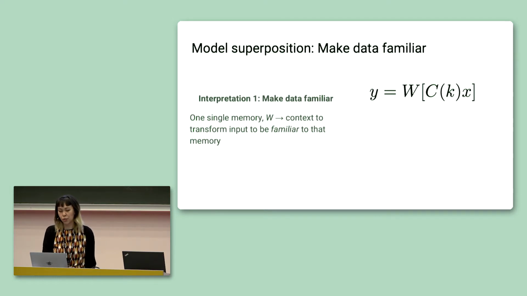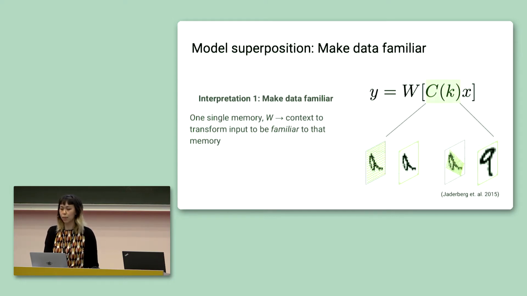Many transformations in the natural world are geometric, and so in this case, we can restrict the context matrix C to represent an affine transformation over the coordinate space of the input. The index K into C represents the parameters of that transformation, and those are what we want to infer from the data stream.